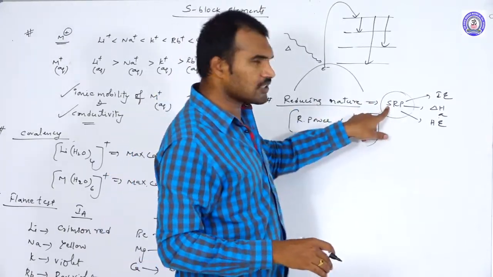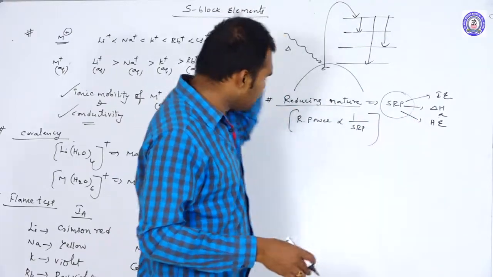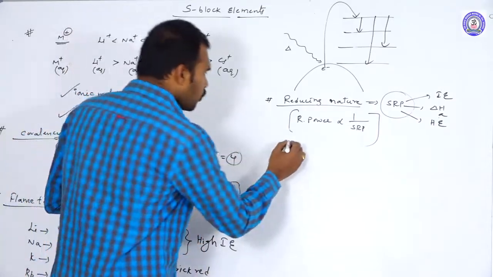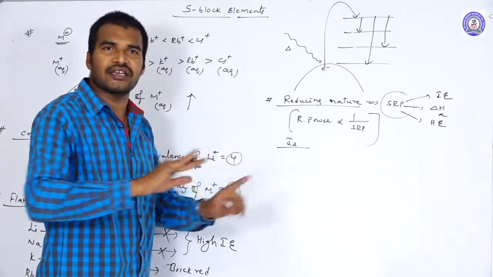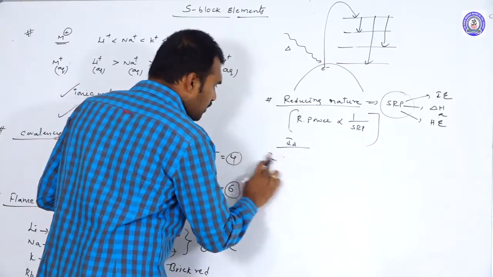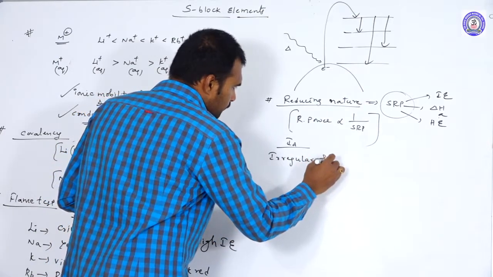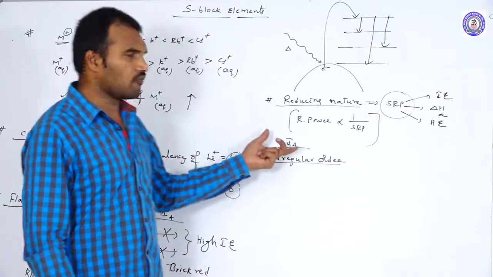Because of the dependency of one particular factor on three or more factors, generally they do not follow a regular trend. That is one of the reasons. That means in 1A group elements, the SRP values have no regular trend. There is an irregular order. So there is no particular regular trend in the case of 1A group elements.